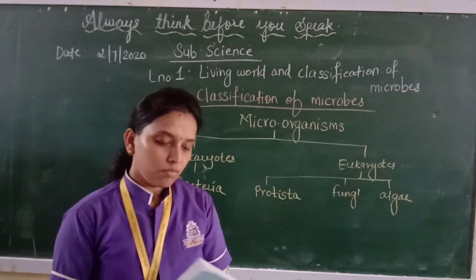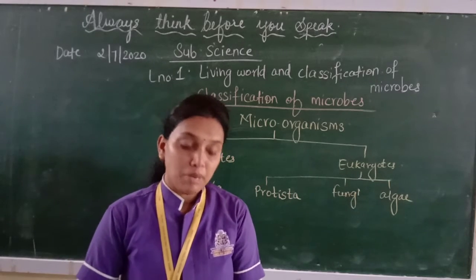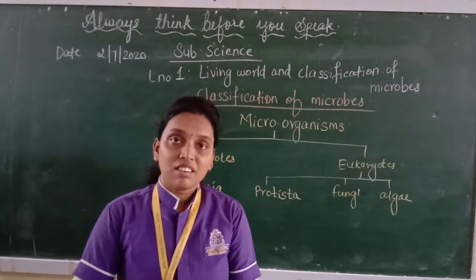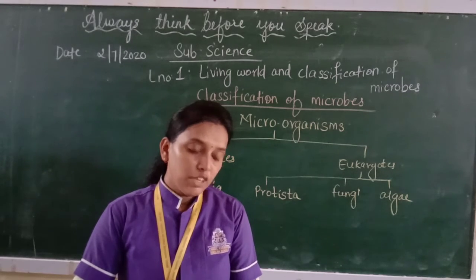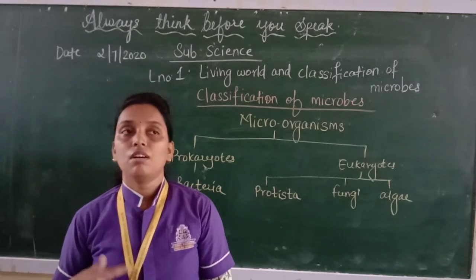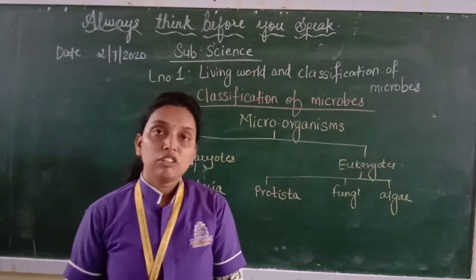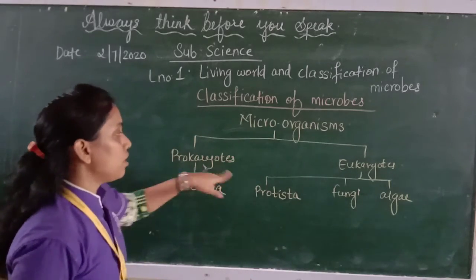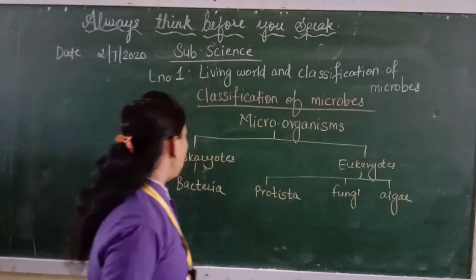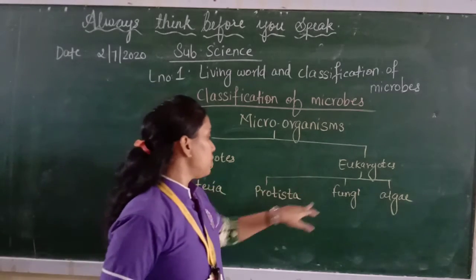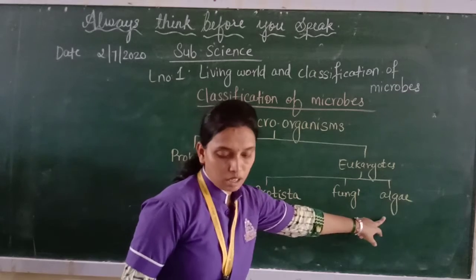Now, classification of microbes. As we all know, microorganisms are present everywhere. Among the living organisms, microorganisms are the largest in number. They are present in abundance. They are classified as prokaryotes and eukaryotes, where prokaryotes include bacteria and eukaryotes include protista, fungi and algae.